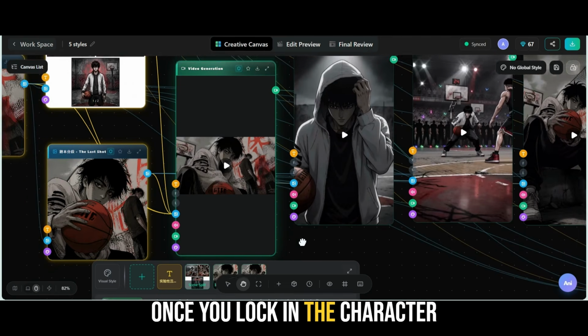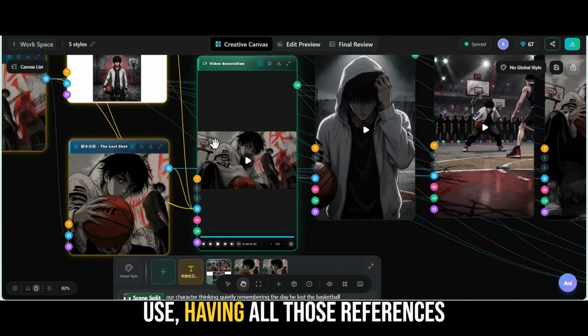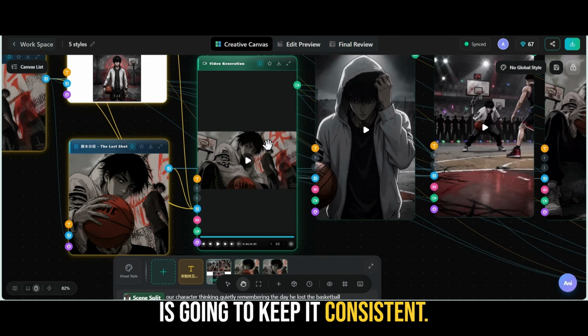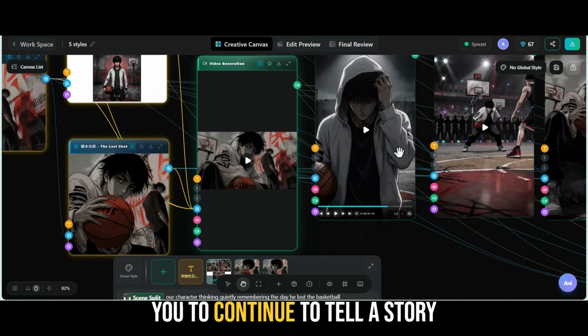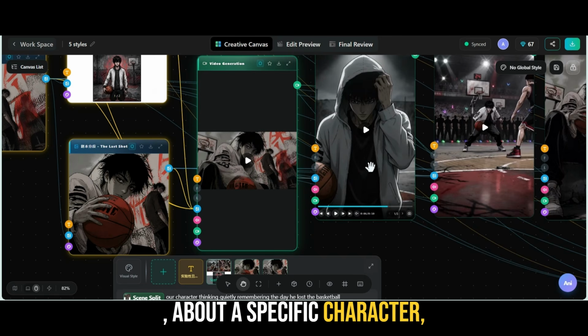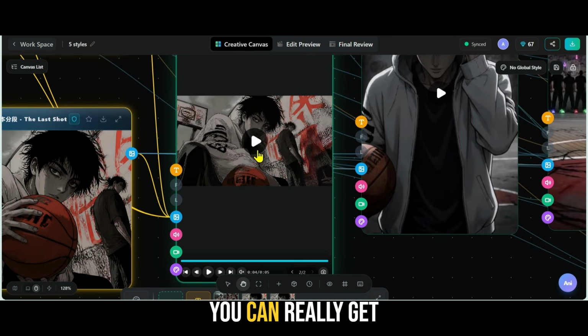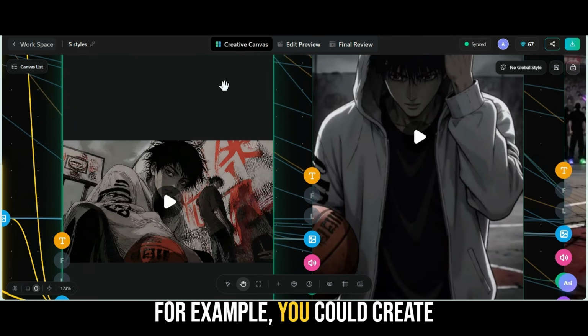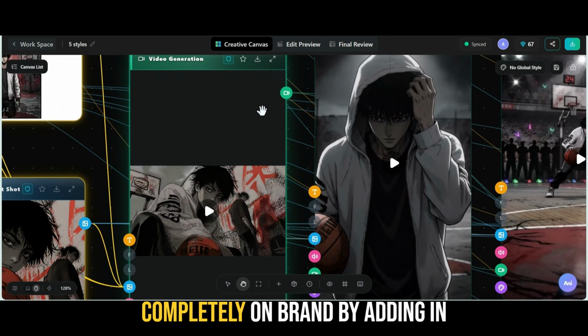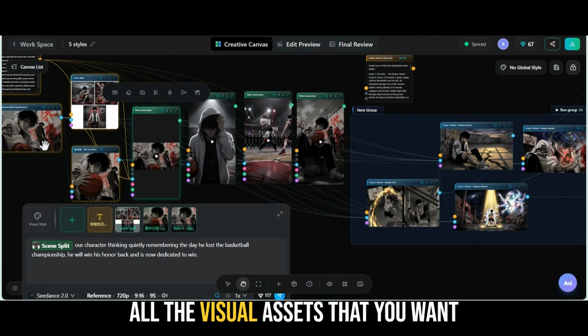Once you lock in the character and the style that you want to use, having all those references is going to keep it consistent. This makes it super easy for you to continue to tell a story about a specific character, or even if you're smart, you can really get creative with this tool. For example, you could create a mascot for a product, keep it completely on brand by adding in all the visual assets that you want.